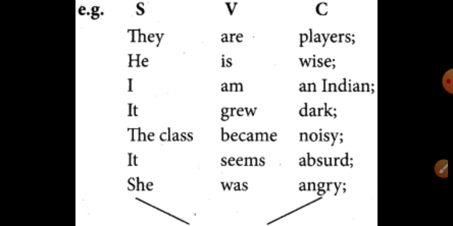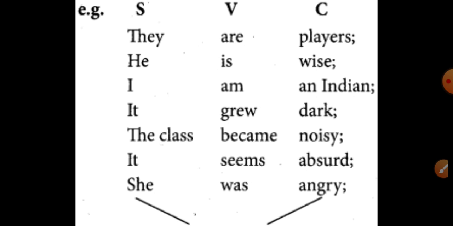It grew dark. So dark is also an adjective. The class became noisy. Noisy is what kind of part of speech? It is also an adjective. It seems absurd. Absurd means foolish, an adjective. She was angry, again an adjective. The book is interesting. Interesting is an adjective.